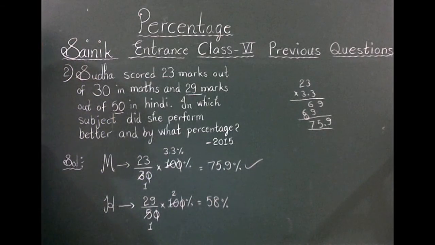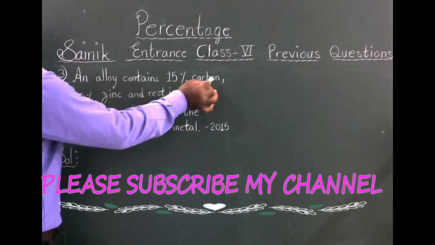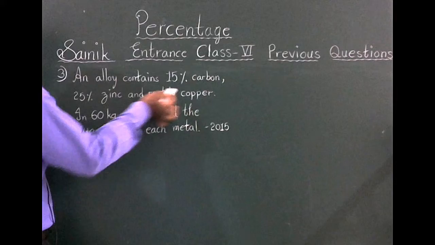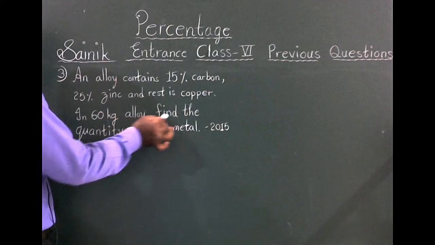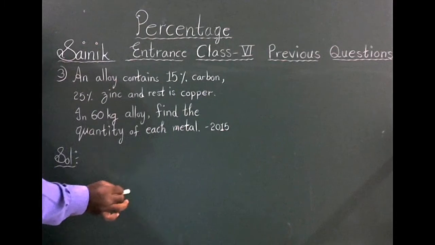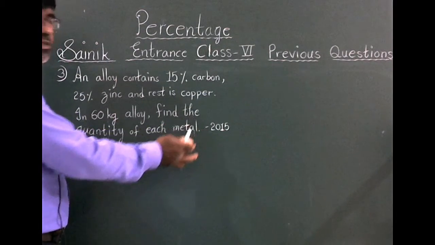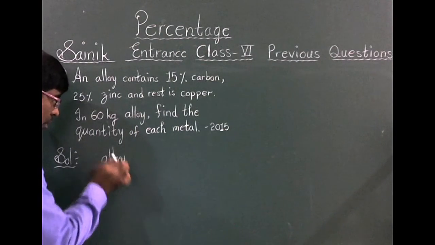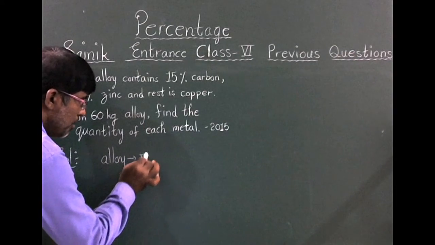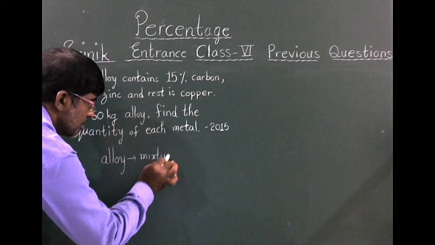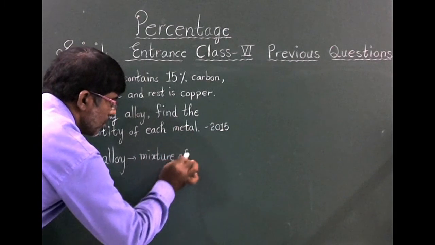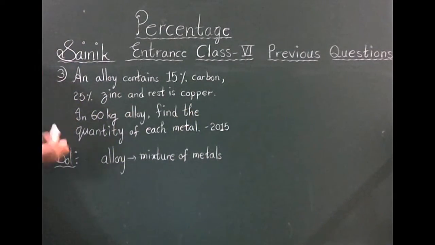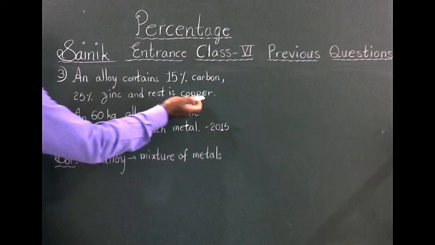Next problem: an alloy contains 15% carbon, 25% zinc, and the rest is copper. In a 60 kg alloy, find the quantity of each metal. This problem was asked in 2015. What is an alloy? An alloy is a mixture of metals, here a mixture of carbon, zinc, and copper.